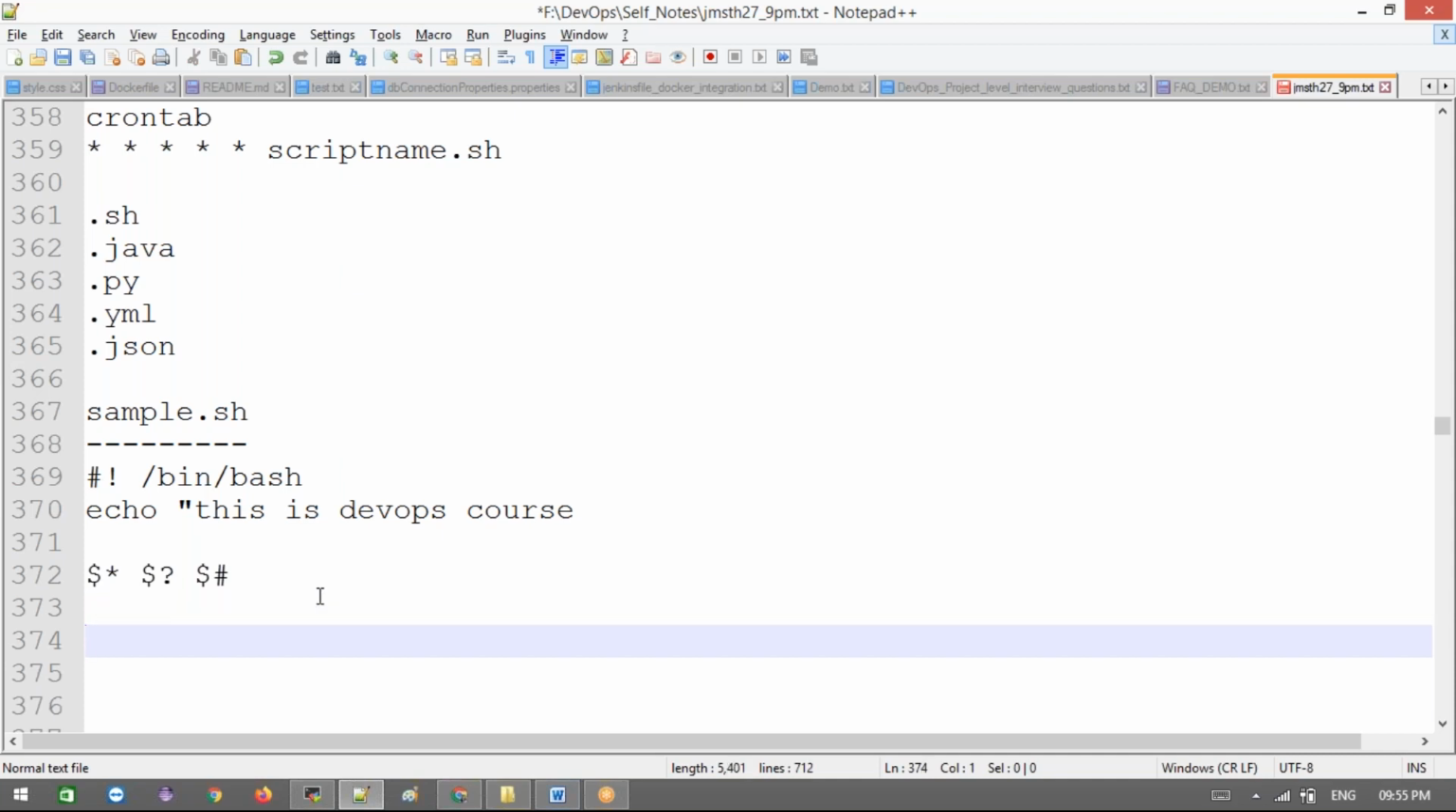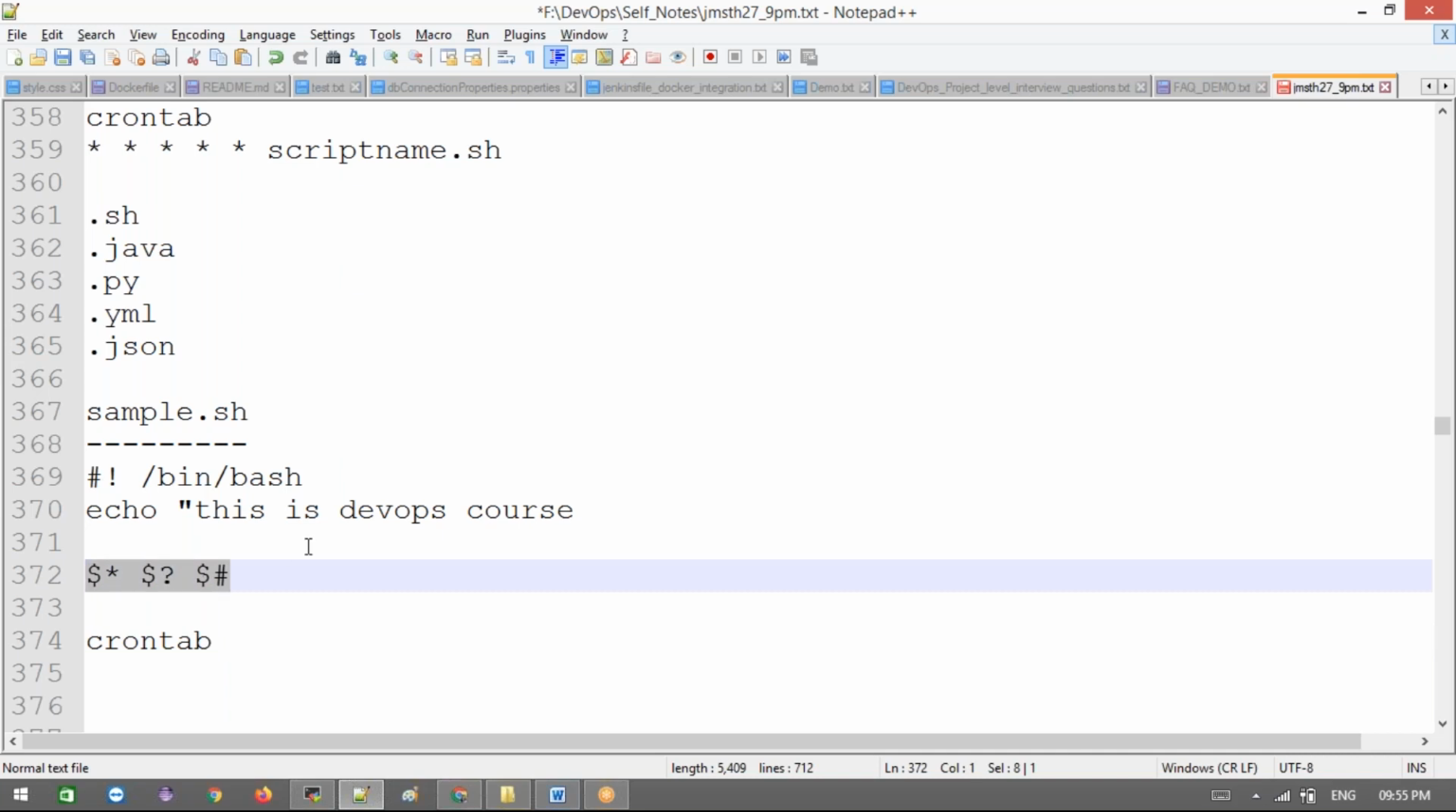And we'll cover loops and conditions also, in further classes. And in tomorrow's class we'll discuss the cron tab. And after finishing the cron tab, we'll discuss this. Okay, these two are very important for us.